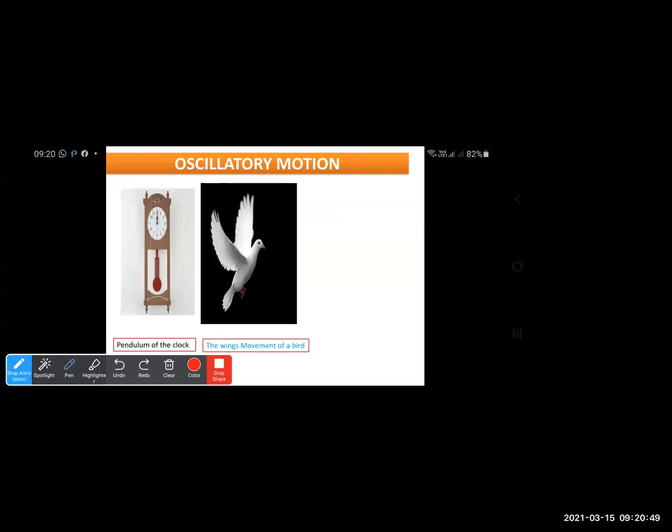Next, if you see the wings of the bird, they are moving up and down. Again, it is said to have oscillatory motion.